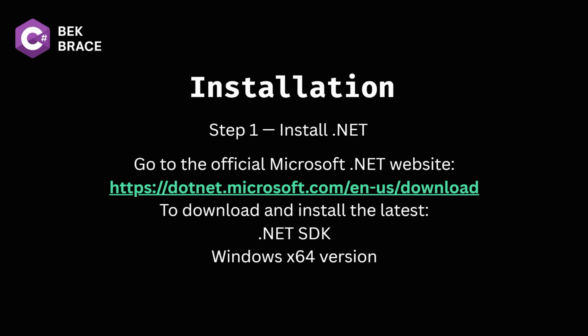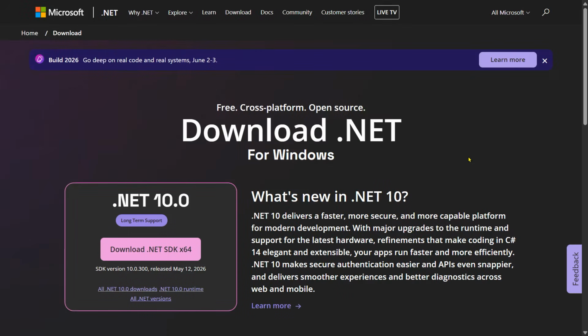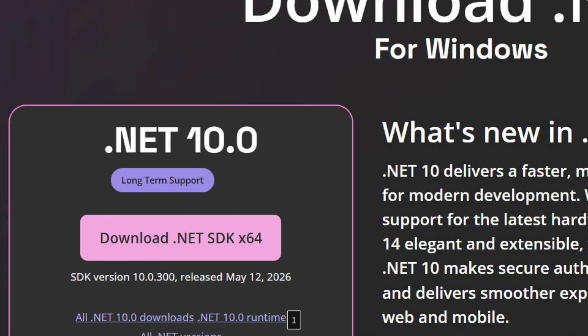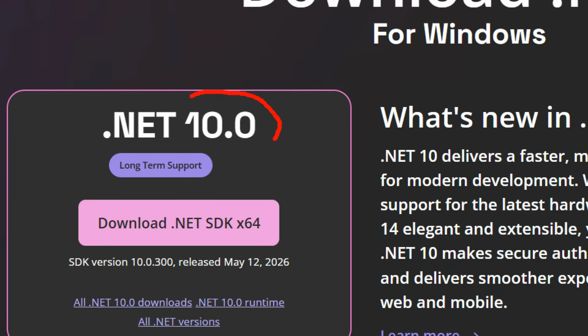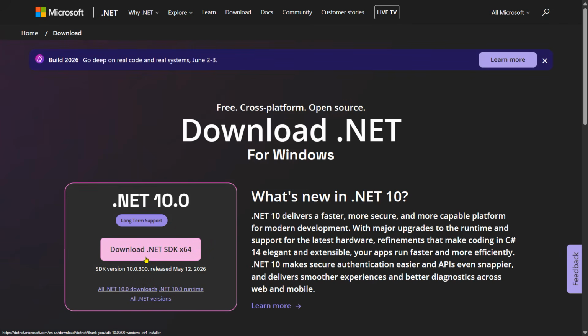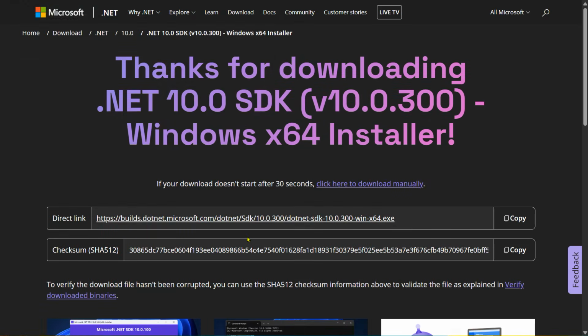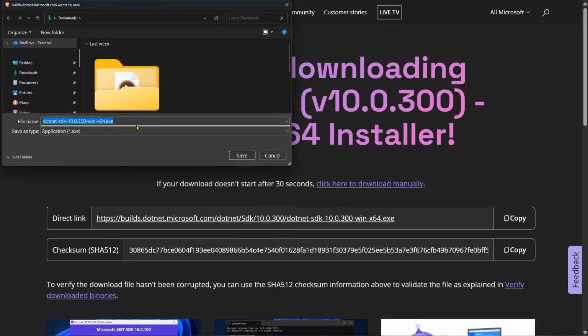Alright, now let's go ahead and download and install the .NET SDK. I'm going to leave the link in the description below. You can go ahead and visit that. You will install the latest version of the .NET SDK, .NET 10.0. Simply click on .NET SDK x64, download it, and install it.